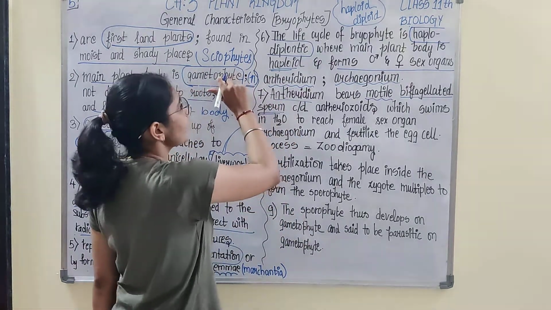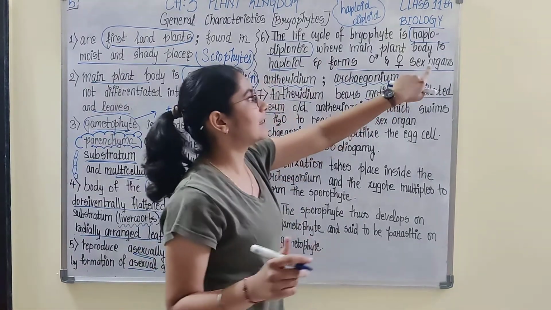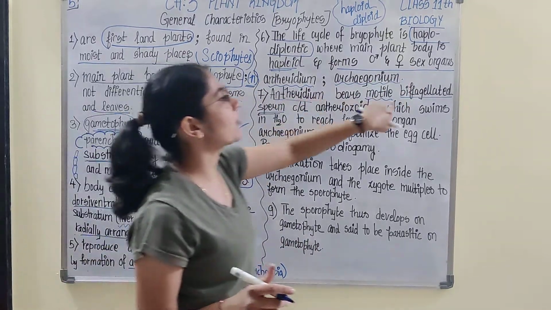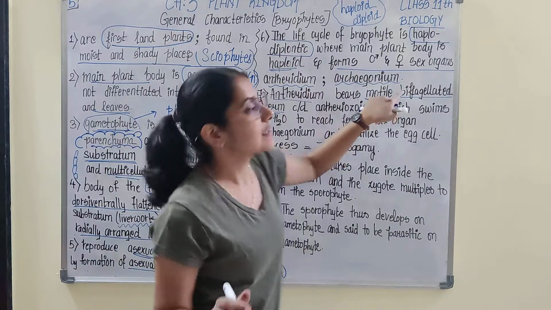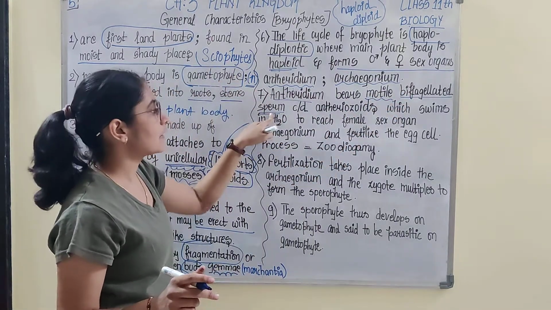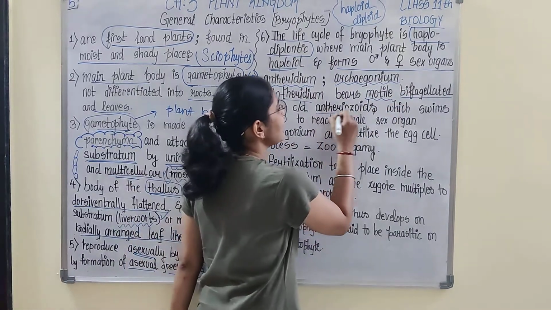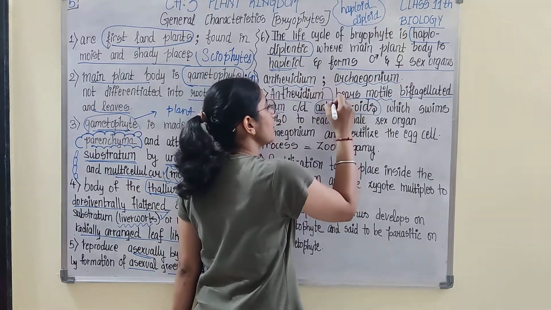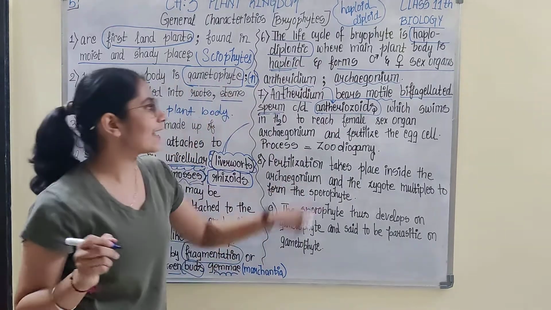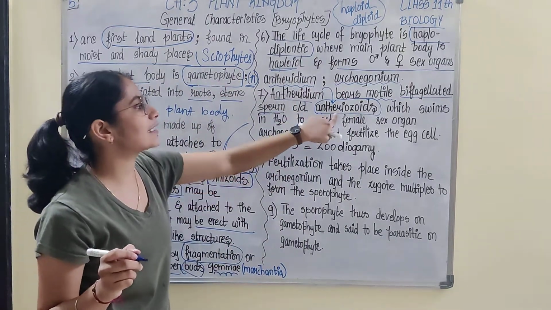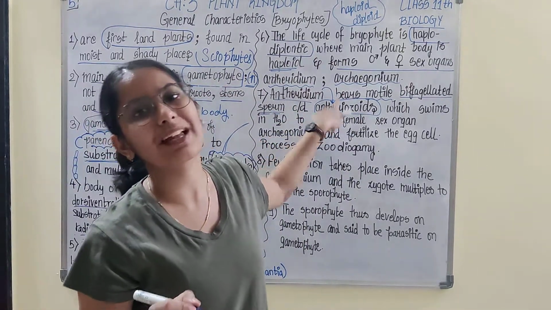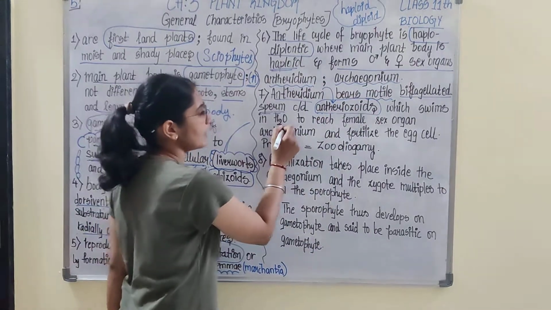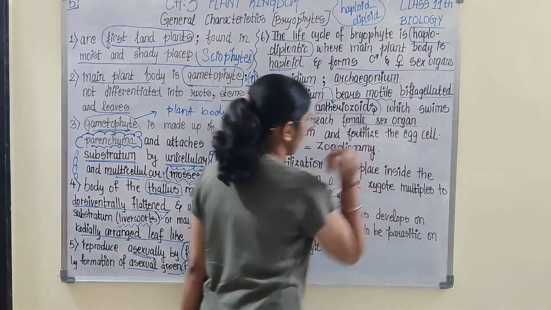So the gametophyte forms sex organs. These sex organs, that is antheridium, are responsible for the formation of gametes. These gametes are sperm. These sperms here are referred to as antherozoids. Since they derive from antheridium, these sperms or male gametes are known as antherozoids, which swim in water to reach the female sex organ.